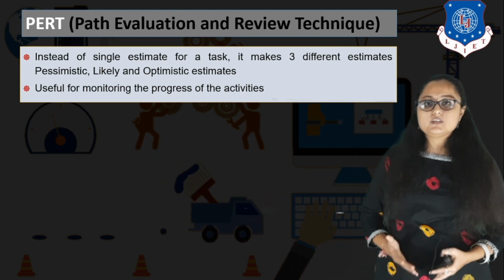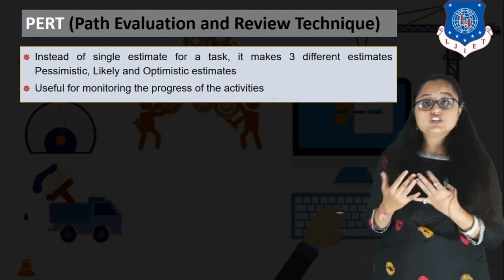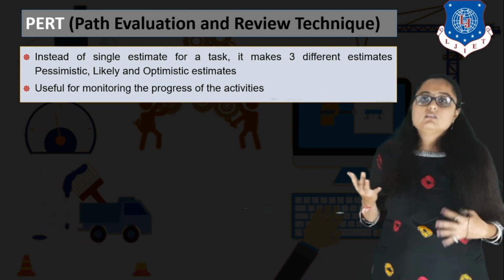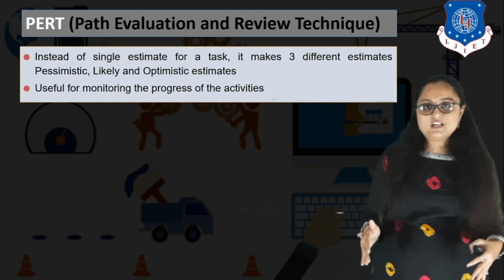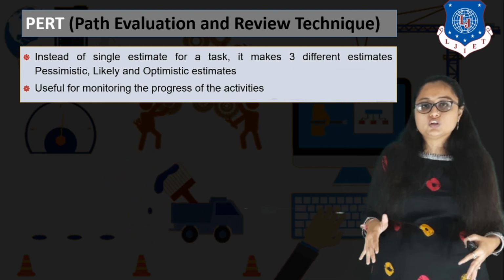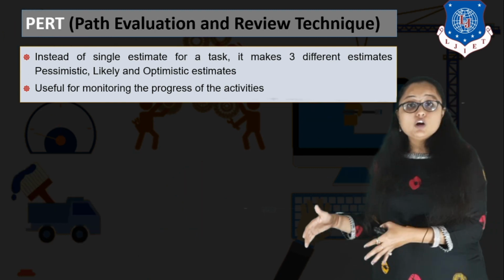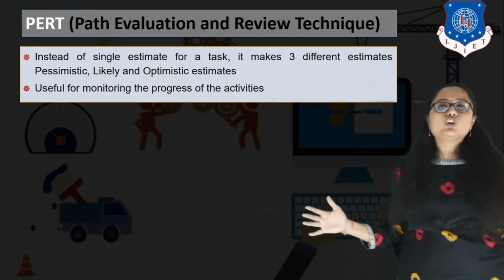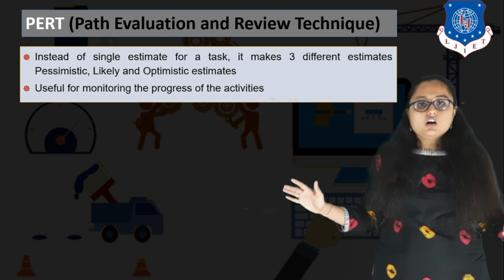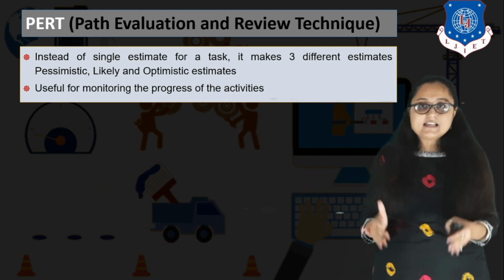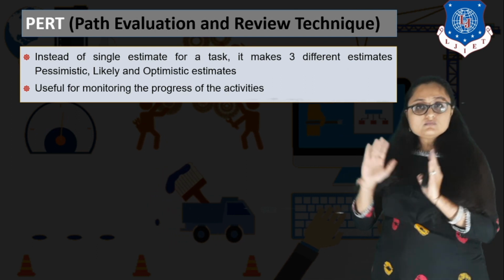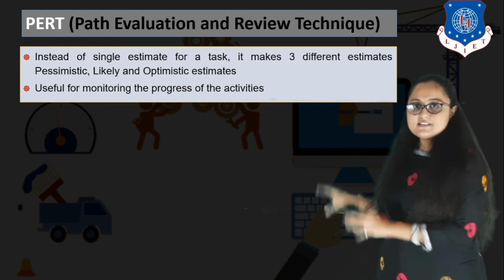Most likely it means this is the average duration in which we think that there may be some ups and downs, but still this is a manageable time in which we may be able to complete this activity. And the optimistic approach is that everything will go according to the plan, no hurdles will come in the way, and we can get completed this activity as soon as possible, right? So that is the optimistic approach.